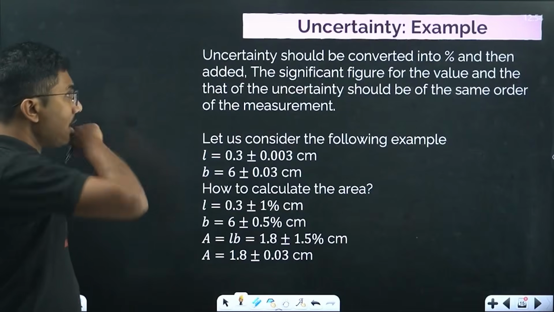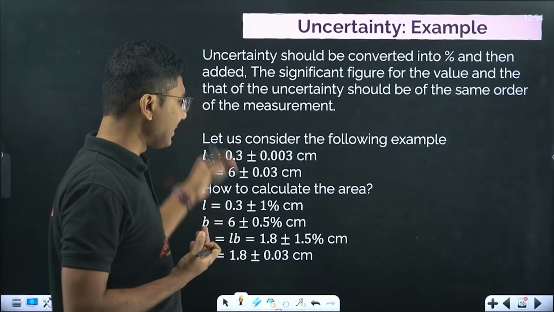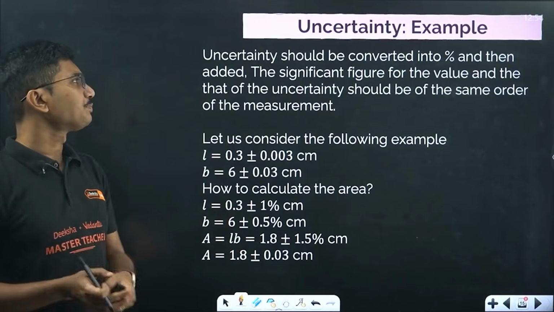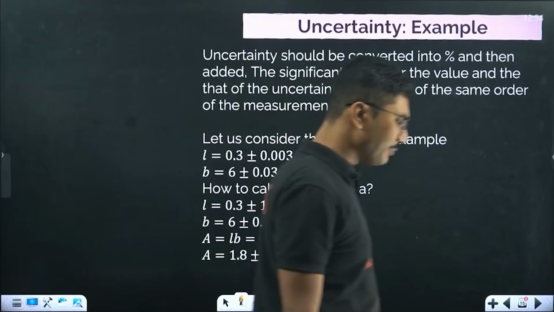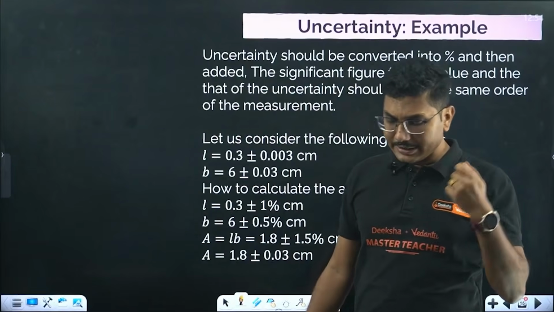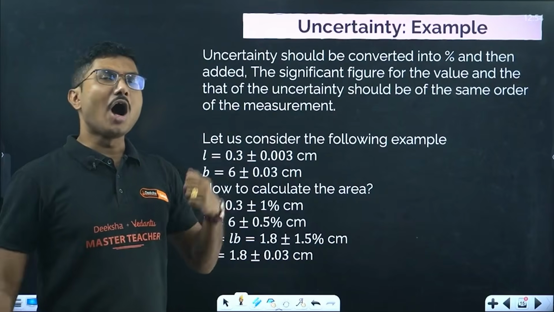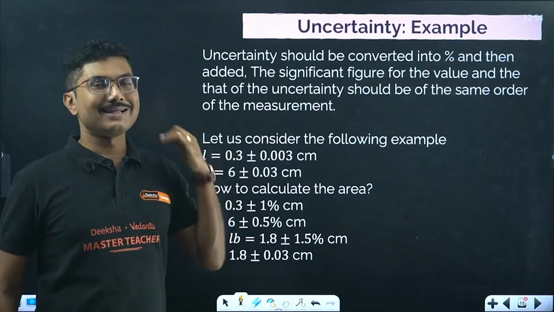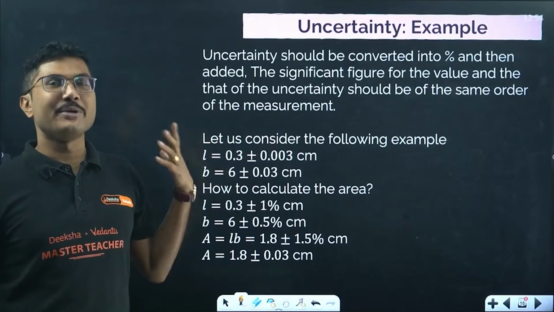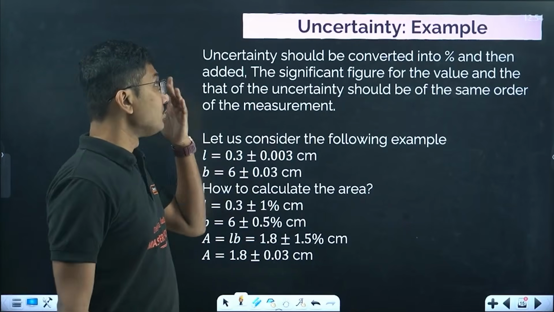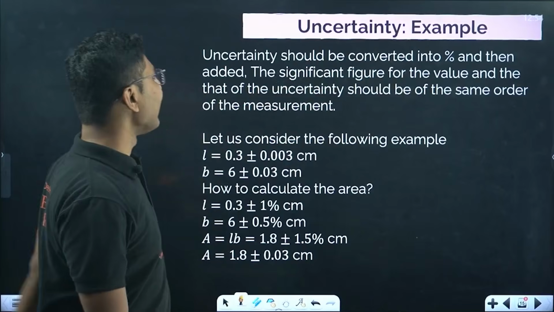Let's move on. Now, an uncertainty based question. This example is exactly there in your NCERT. So what is the meaning of uncertainty? Uncertainty is about the last digit that we are measuring, which is not certain. How much error is there? That is a measure of error. Uncertainty is a kind of measurement of error. So uncertainty should be converted into percentage first and then added.